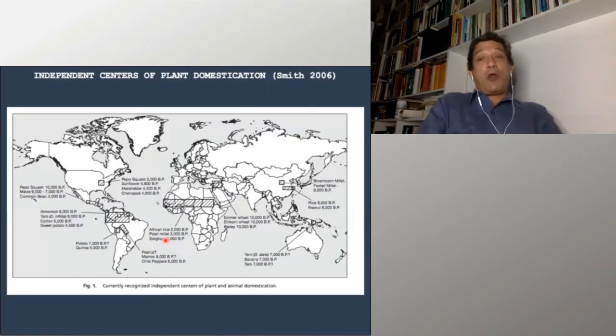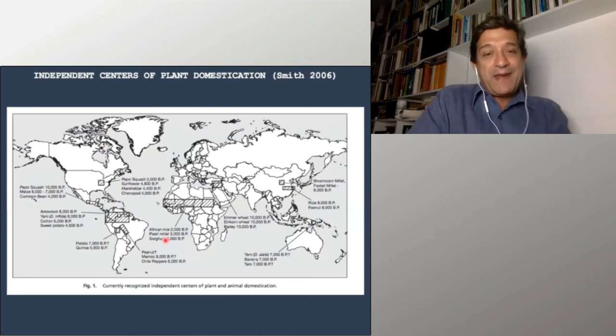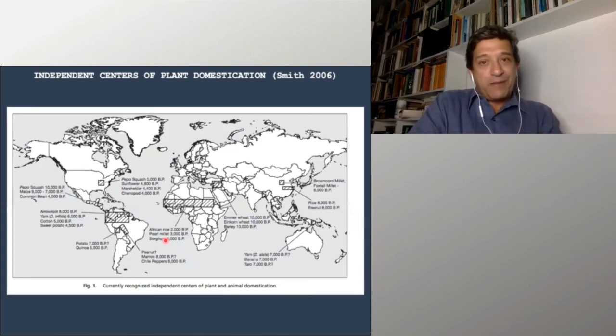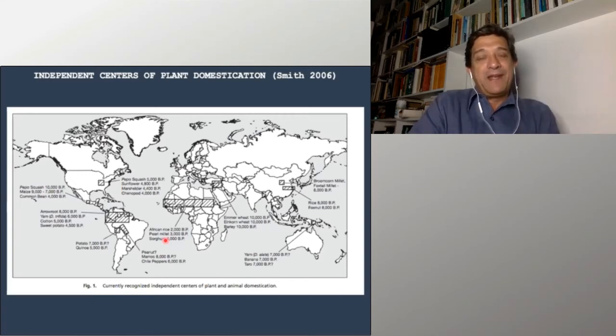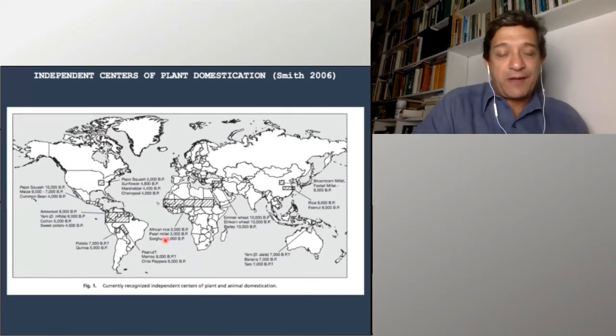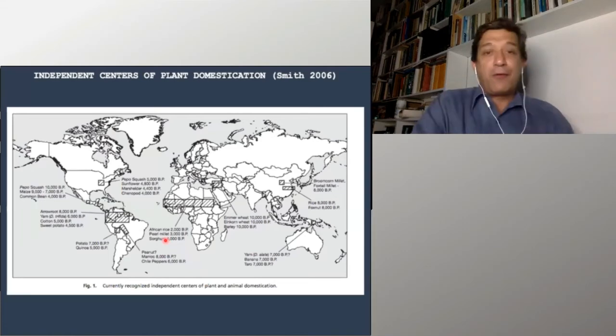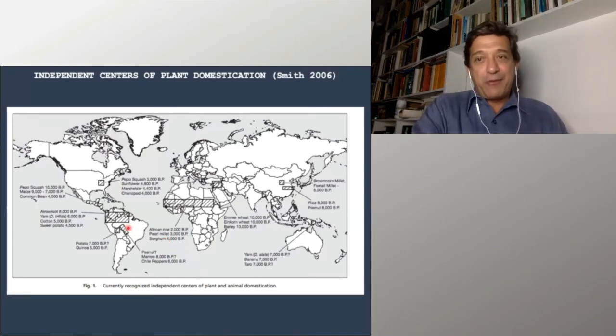But if you look at the archaeology of the Amazon, for many years people used to think that the Amazon was this backwards place in the deep history of South America, that there would be centers of innovation high up in the Andes, and places such as the Amazon would be marginal, peripheral areas in this deep history. But we know today that this is not a clear picture. For instance, it's established today that the Amazon was an independent center of plant domestication in the world.